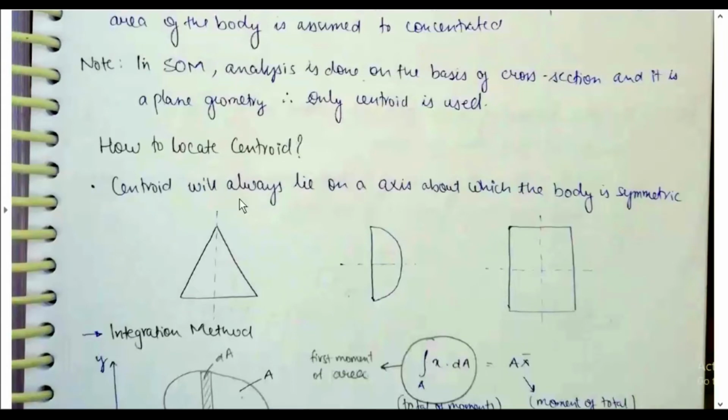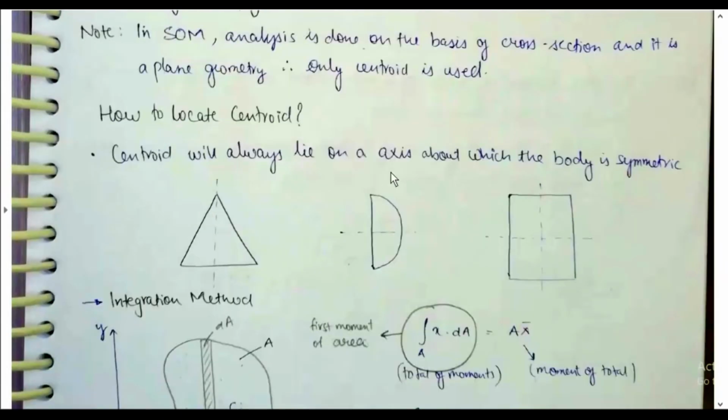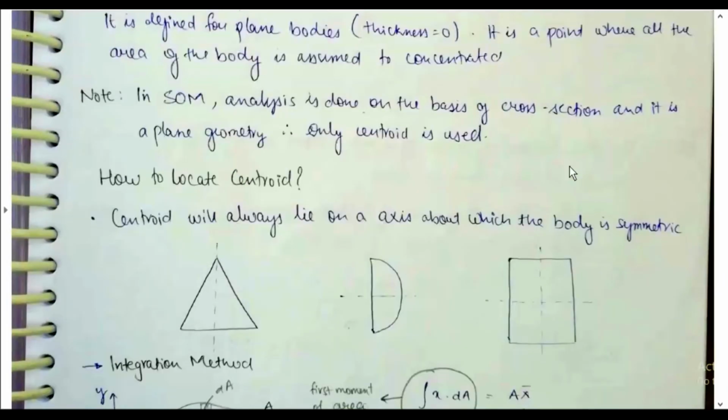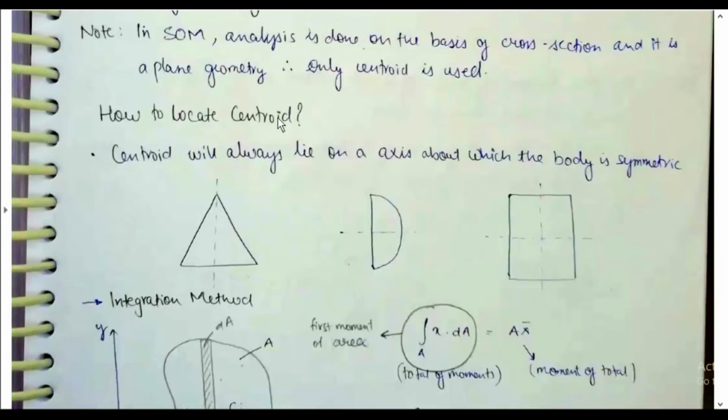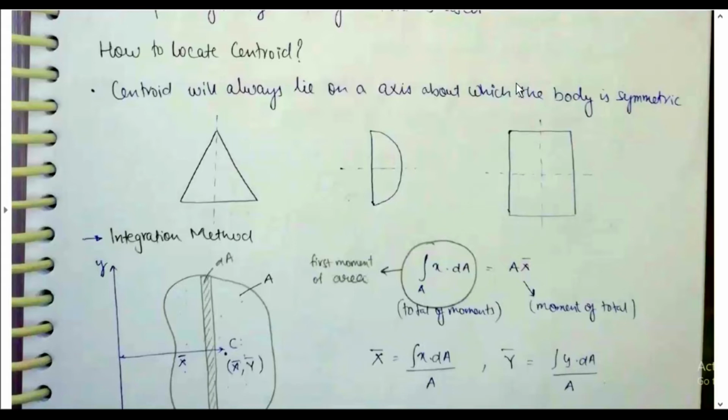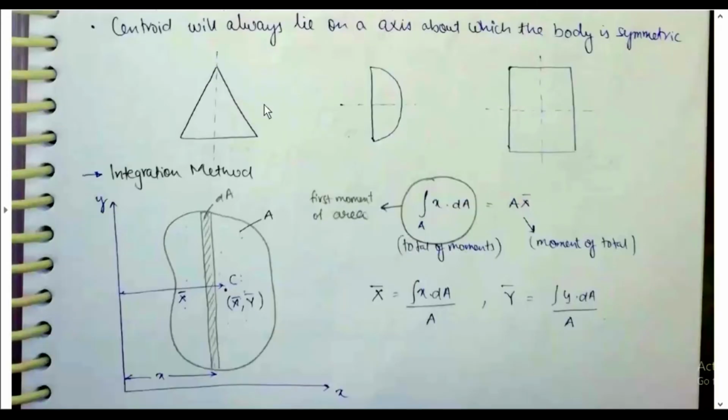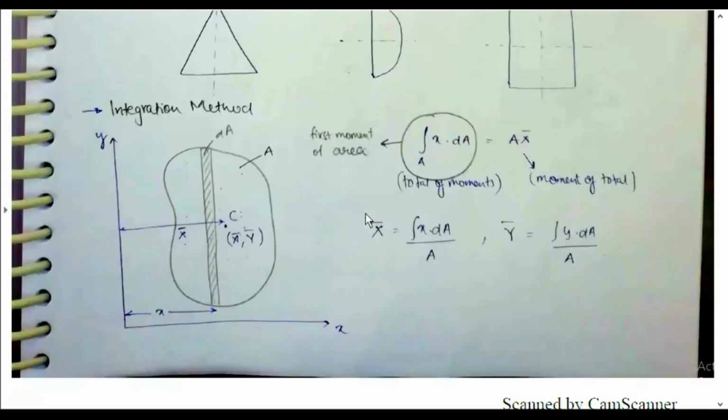How to locate the centroid? The centroid will always lie on the axis about which the body is symmetric, because all area of the body is assumed to be concentrated there. For example, a triangle is symmetric, a semicircle is symmetric, a square and a rectangle are symmetric.